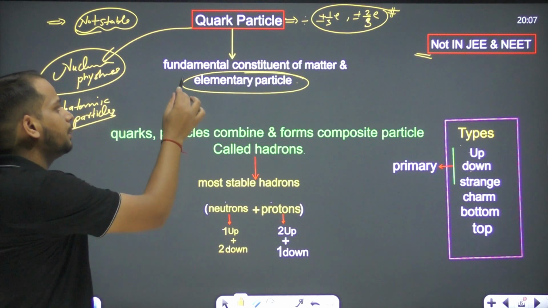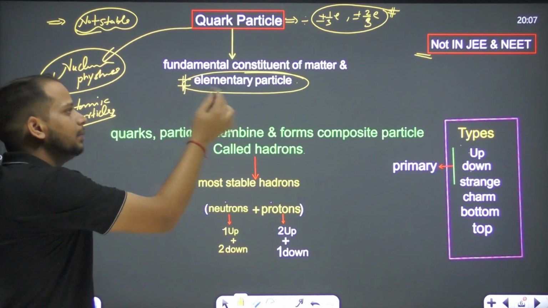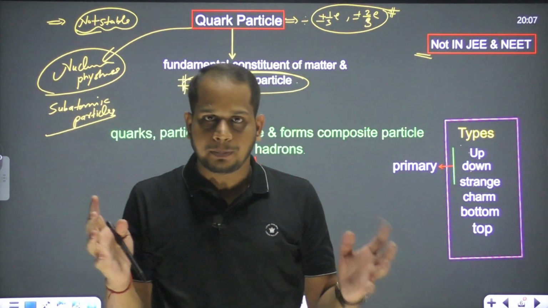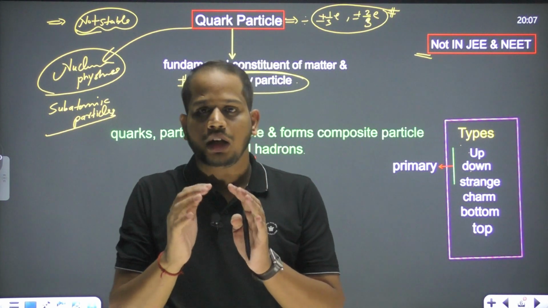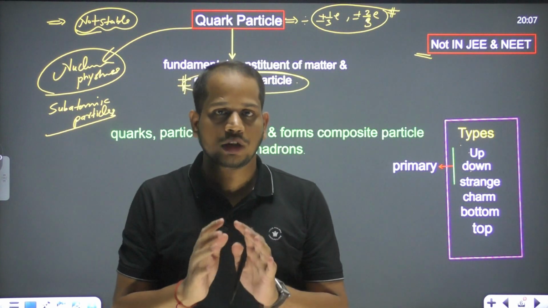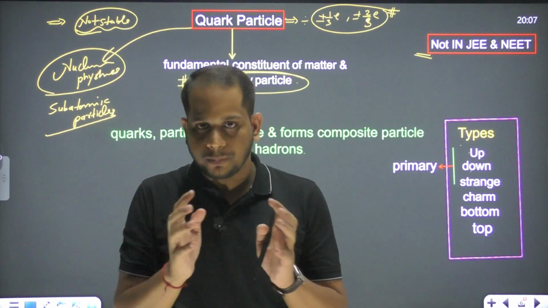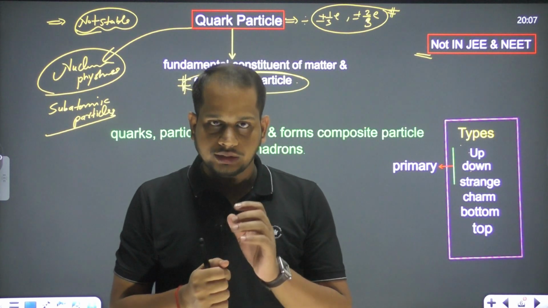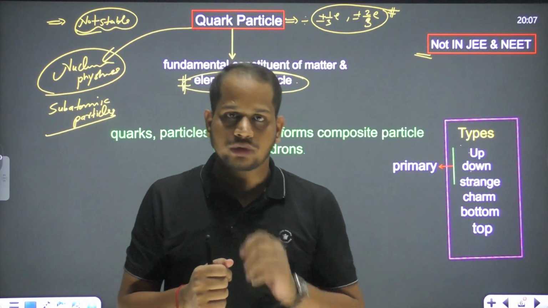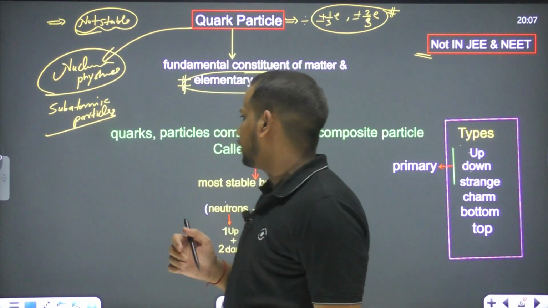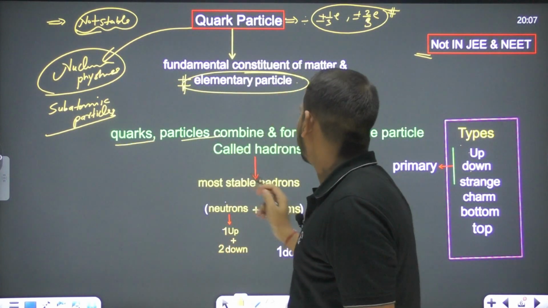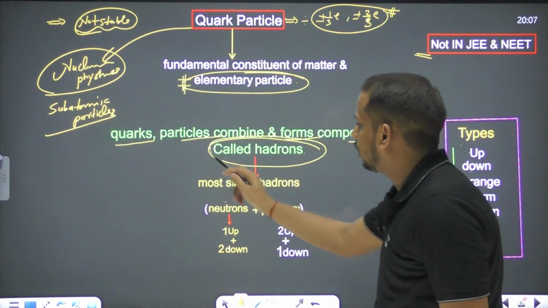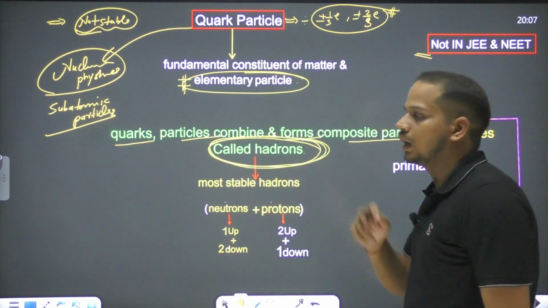So if electron, proton and neutron combine, we say it's an atom, right? And when atoms combine, we say it's a molecule. It's the same here: when quark particles combine, there is a formation of a composite particle, and that composite particle is called a hadron. Quark particles combine and form the composite particles, and those particles are called hadrons.